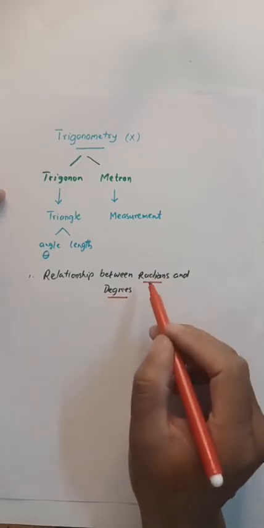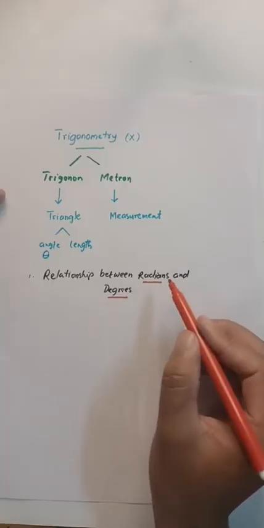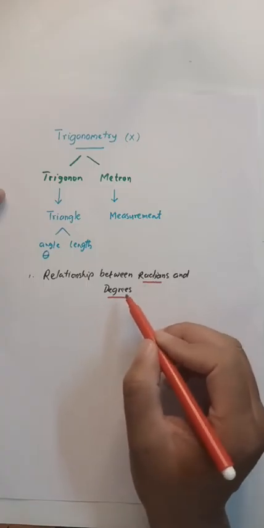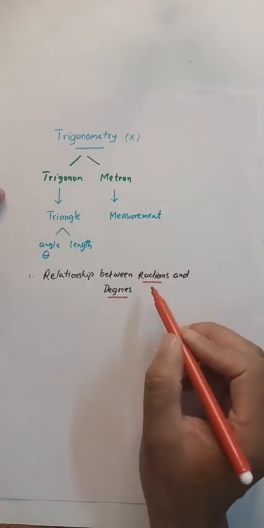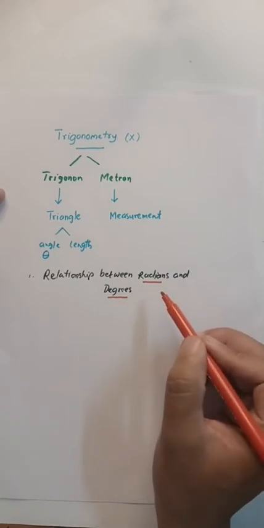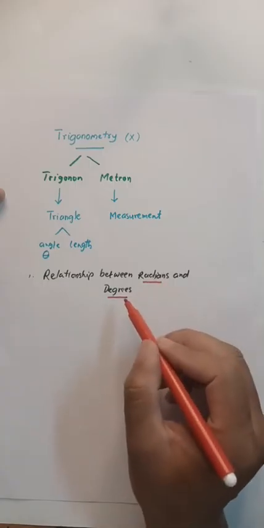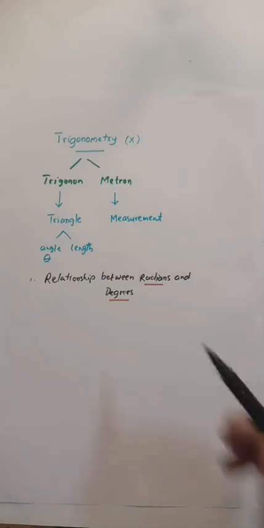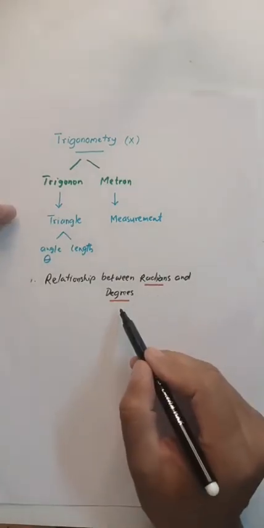Radians and degrees are two ways of measuring angles. So to measure angles, we have two ways in which we can measure them: radians and degrees.